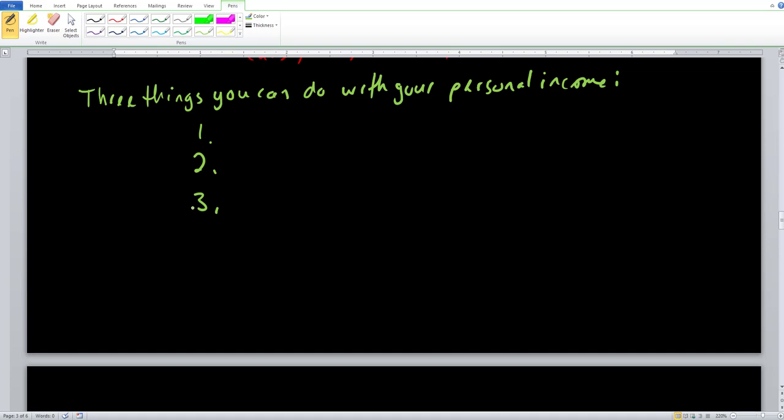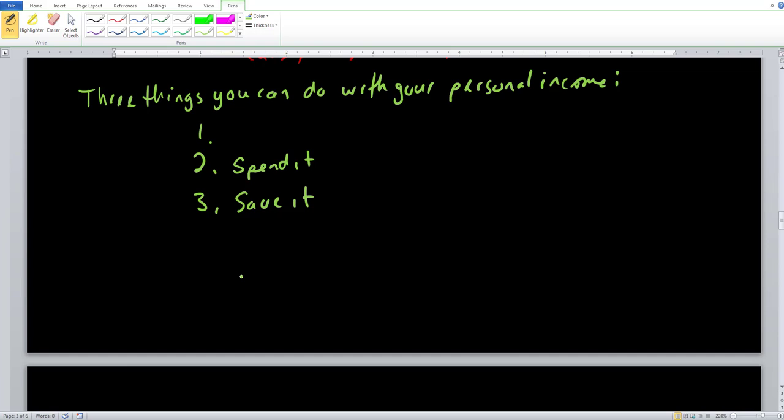The first thing that probably pops into your mind is spend it or consume it. So that's number 2 right here. Survey says number 2, you can go ahead and spend it. So consume it. That's number 2. Another thing that pops up is you're going to be able to save it. So here you want to invest it, you want to save it. That's option number 3.